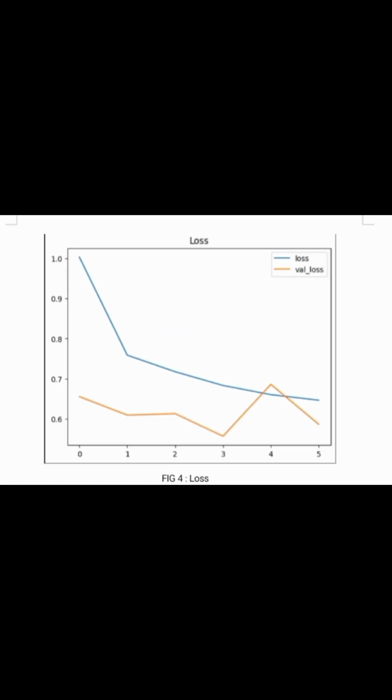The graph represents the loss and validation loss of the deep learning model during training. The x-axis represents the epochs, the training cycles, and the y-axis represents the loss value. Loss is the blue line, validation loss is the orange line. This graph is used to evaluate the performance of the deep learning model.